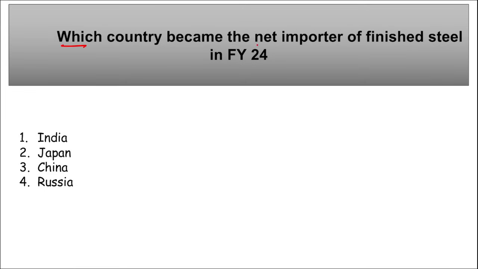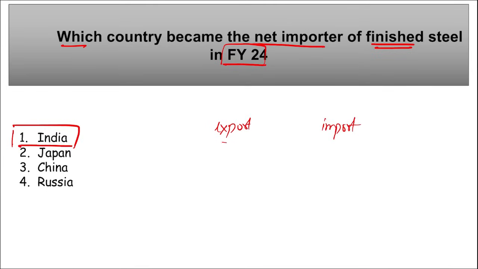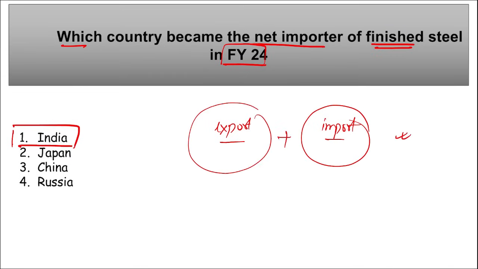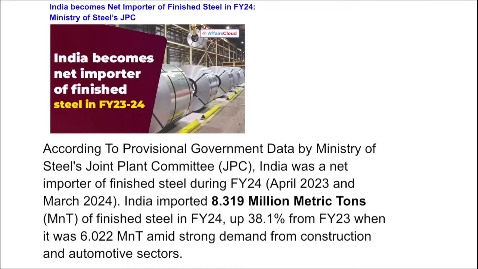Moving on, which country became the net importer of finished steel in fiscal year 24? So remember, our India became the net importer of finished steel in FY 2024. Net importer means we compare the amount of steel we are exporting and the amount of steel we are importing. Here the total combined value of imports is greater than that of exports. So we are a net importer of finished steel in the fiscal year 2024. Right? Let me show you.